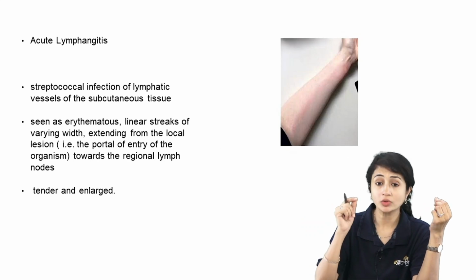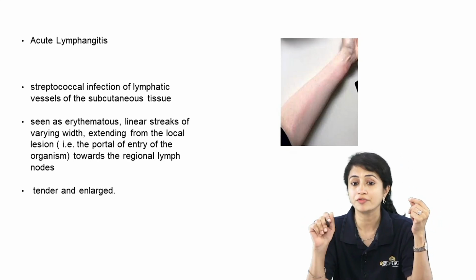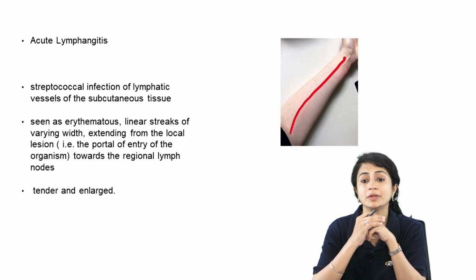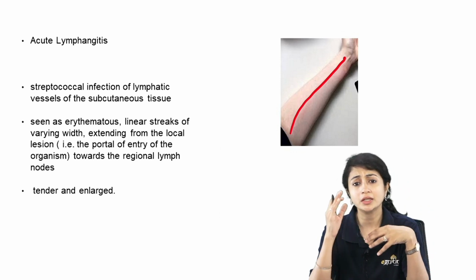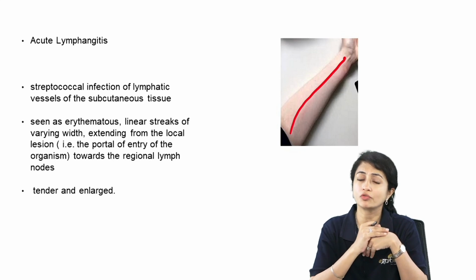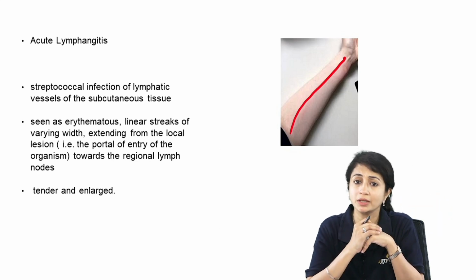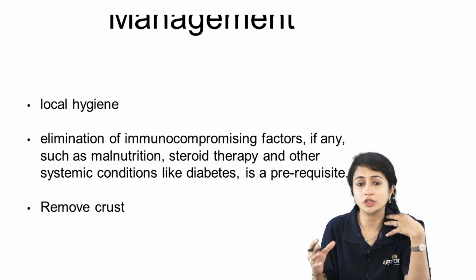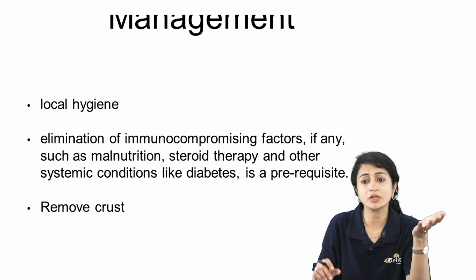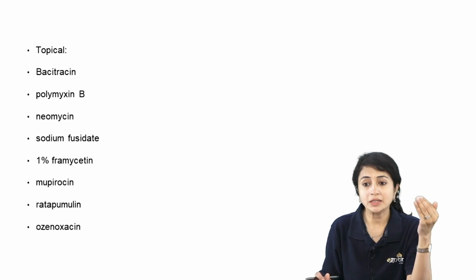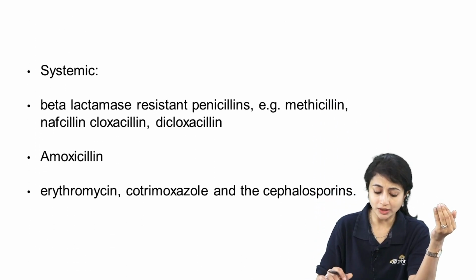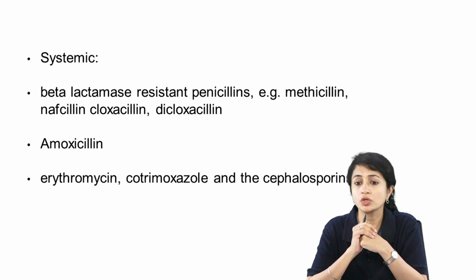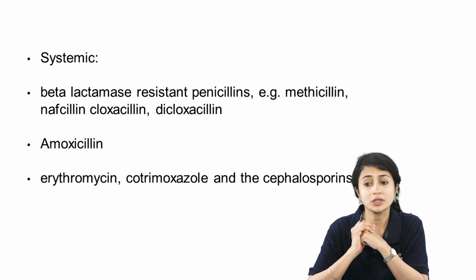is the answer. Now acute lymphangitis, just to brief you, is a streptococcal infection of lymphatic vessels, and it presents with linear inflamed erythematous streaks which can vary in width, and it usually follows a portal of entry, and it represents that my regional lymph nodes are being involved. In the treatment of bacterial infection, if it's a very localized folliculitis or something, we can do with topical management. But here when I have lymphangitis, I know I need systemic antibiotics, and these are my common classes of systemic antibiotics that we use. So in the options that were given, amoxiclav was a clear-cut choice.